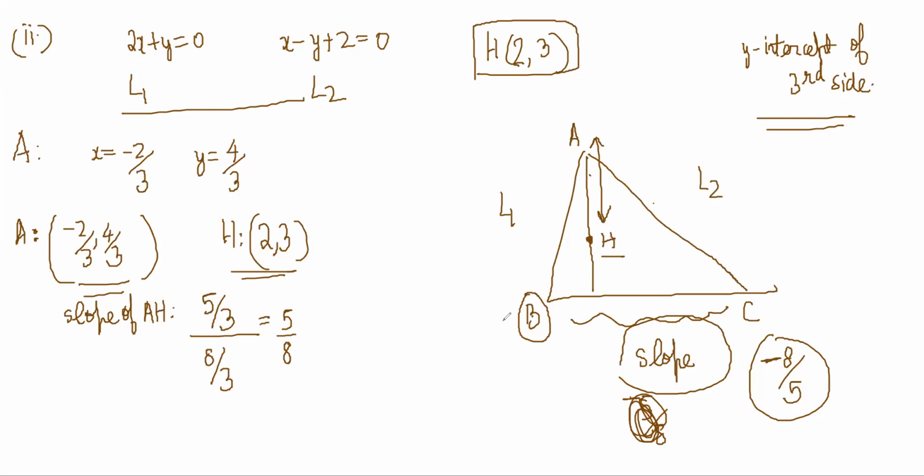Okay. So the equation of BC will be y is equal to mx plus c. M is known, c is unknown. Let's write y is equal to minus 8 by 5x plus c. This is my equation of BC. c is unknown.